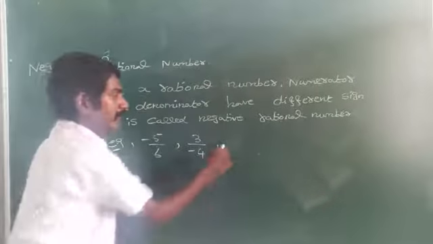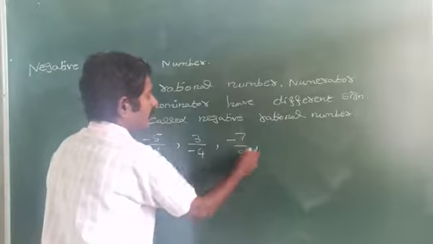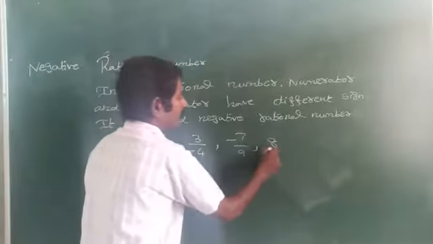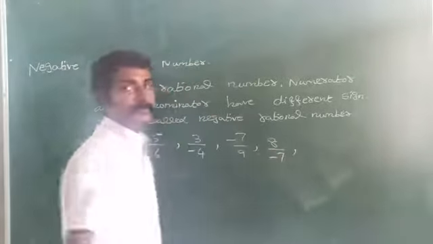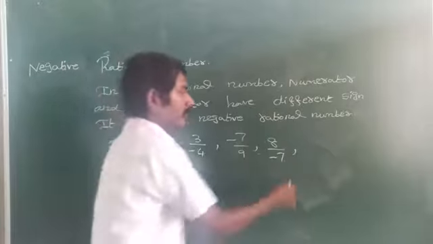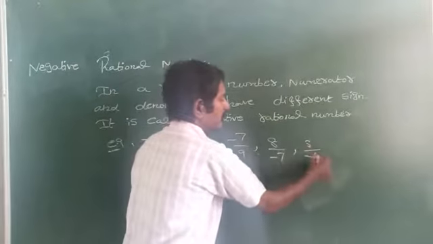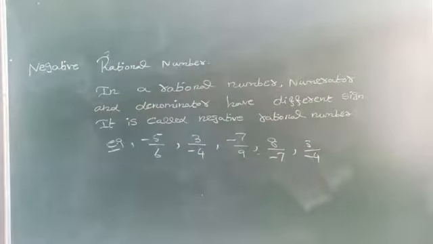Am I right here? Minus 7 by 9 or 8 by minus 7. Are you getting? Then 3 by minus 4. So these are all the negative rational numbers.